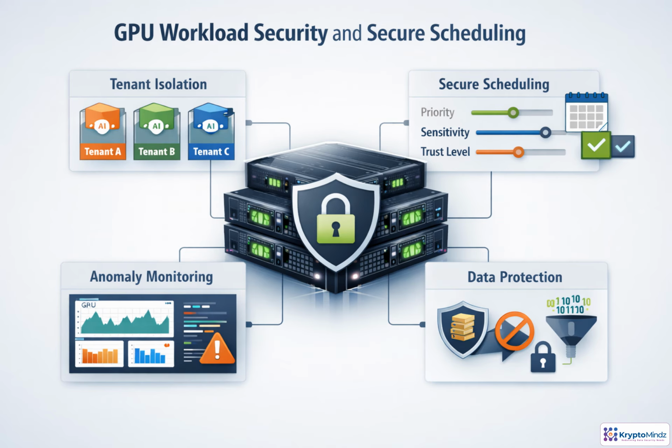Shared GPUs change the security model because one physical accelerator may serve many teams, models, and datasets. Treat scheduling as a security control, not just a performance tool. Sensitive jobs need stronger isolation, trusted images, and approved placement. Telemetry should watch memory use, model loads, utilization spikes, and unusual job behavior. The goal is to prevent leakage, unauthorized execution, noisy neighbor risk, data movement, and model theft, while still using expensive GPU capacity efficiently.